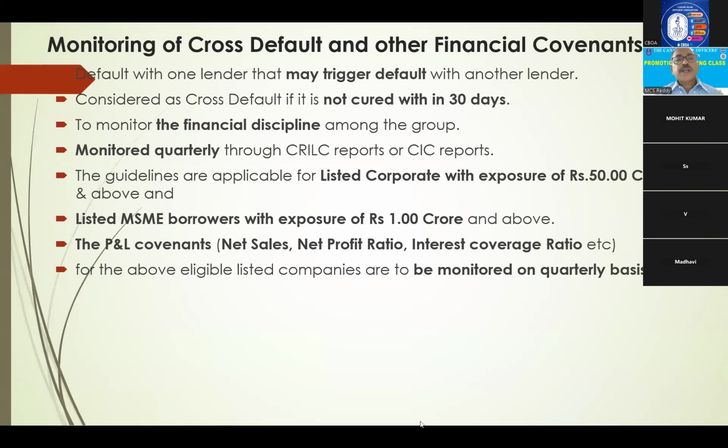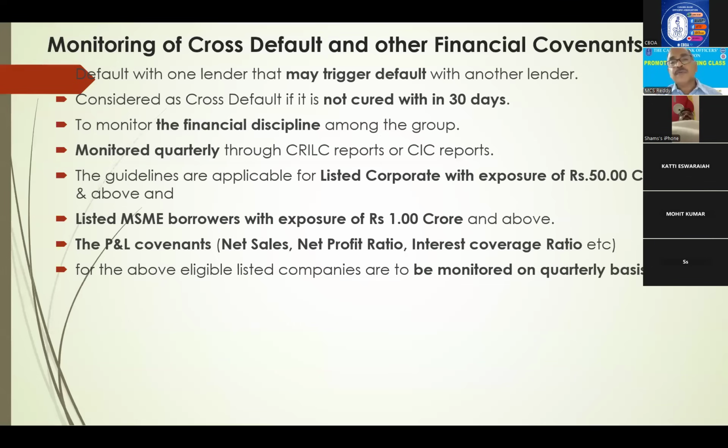It is considered a cross default if it is not cured within 30 days. Suppose there are irregularities in one bank. If it is not repaid or regularized within 30 days, then it may trigger default in other banks also. So this is to monitor financial discipline among the group. It is monitored quarterly through CRILC reports and CAC reports. CRILC reports are for 5 crores and above. Normally, every week they will be giving reports, so through that you can watch. Or CIC report.